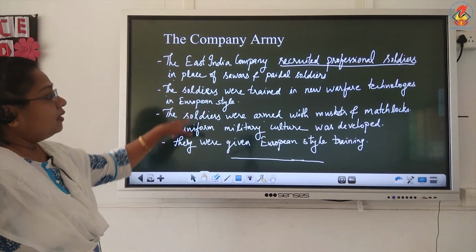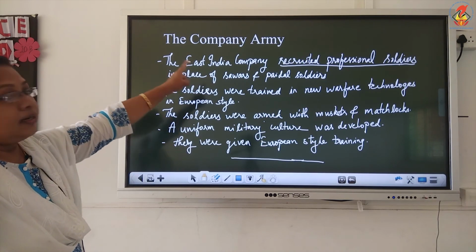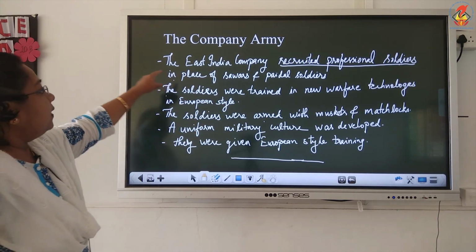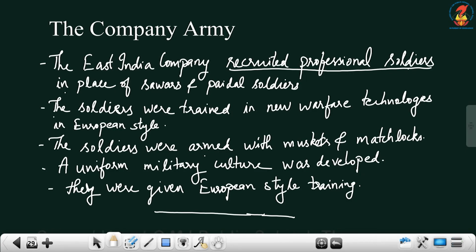All these are the reforms that were brought under the Company army. The East India Company recruited professional soldiers in place of sawars and paidal soldiers. The soldiers were trained in new warfare technologies in the European style. The soldiers were armed with muskets and matchlocks. A uniform military culture was developed, and they were given a European style of training.